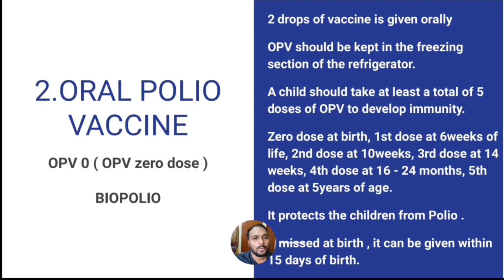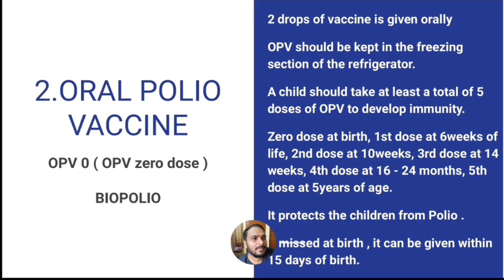Coming to the oral polio vaccine. OPV 0 dose is given at birth. 2 drops of the vaccine is given orally. OPV should be kept in the freezing section of the refrigerator. A child should take at least 5 doses of OPV to develop immunity against polio virus.